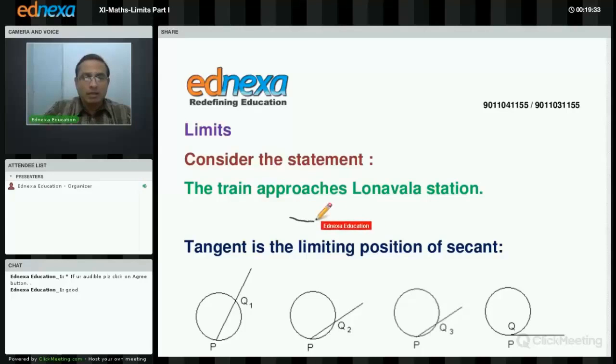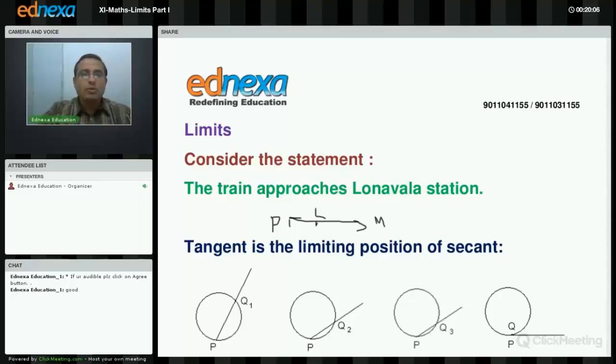By this I mean, suppose here it is Mumbai, and this is Pune, and suppose this is Lonavala. Now when I say that the train approaches Lonavala station, is it clear from this that the train is coming from Pune or from Mumbai? No, it is not. So the third conclusion is the direction is not mentioned.